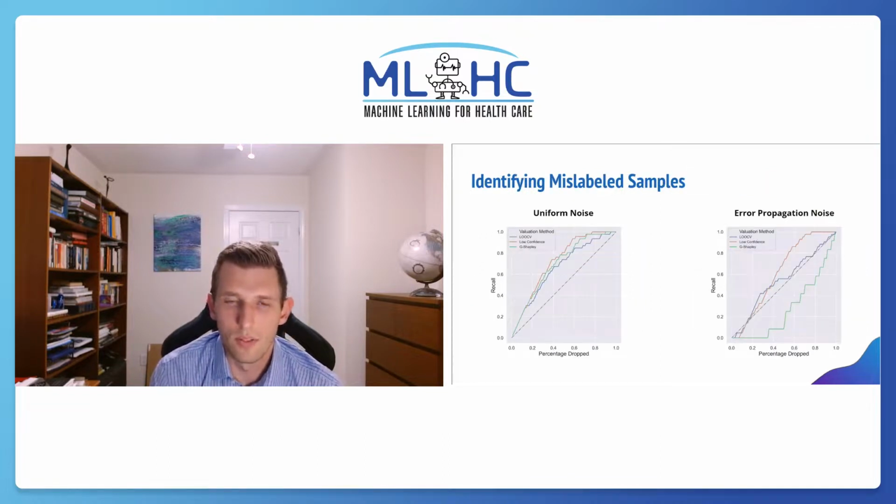Lastly, we investigate methods that can identify noisy samples by measuring the contribution of each sample to final model performance. Samples are ranked by their contribution, and the recall of flipped samples correctly identified is measured. Uniform label noise, where some samples have their labels flipped randomly, is much easier to identify than error propagation noise, where labels are flipped by model errors.